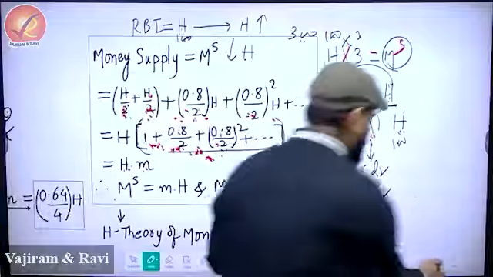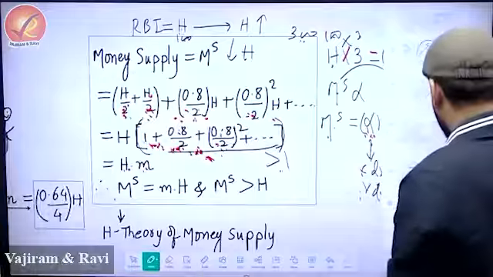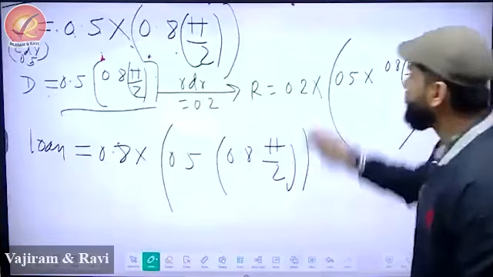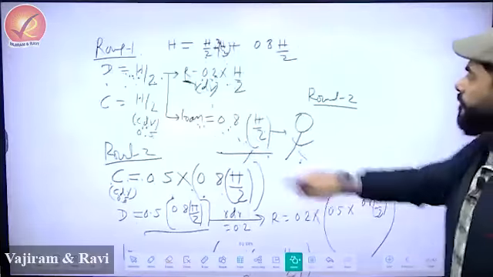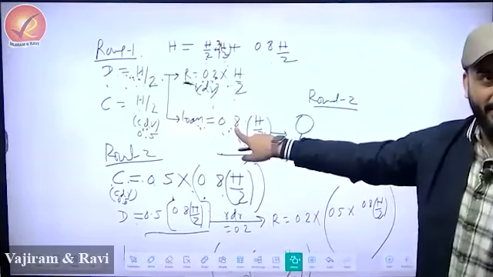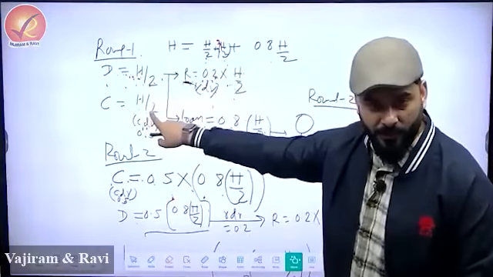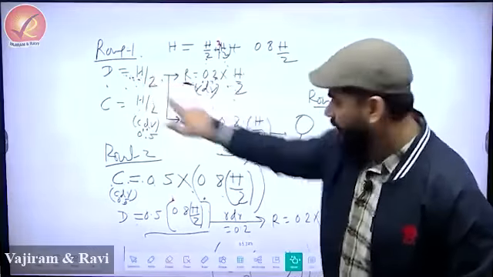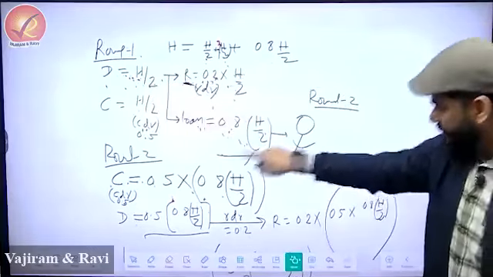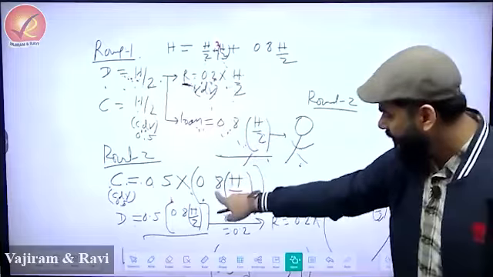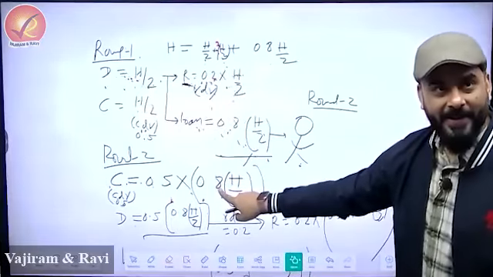I'll show you where you see 0.8. See, that's your 0.8 loan. The first was H by 2 and this is H by 2. Then this starts because this becomes the second round. See, 0.8. So that's why we took this.